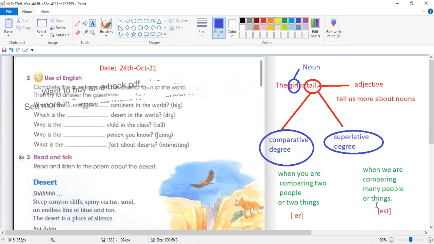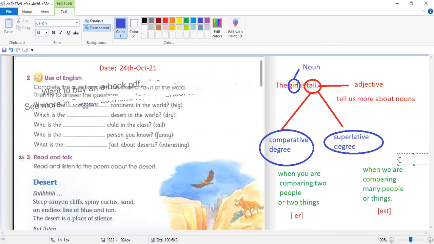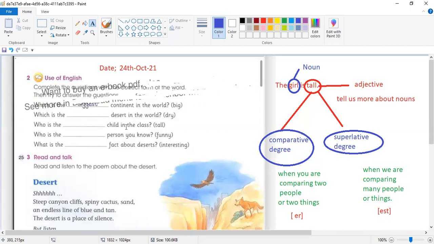If you talk about superlative degree, it means you're comparing one thing with many things. For example, Riyadh is the biggest city of Saudi Arabia.